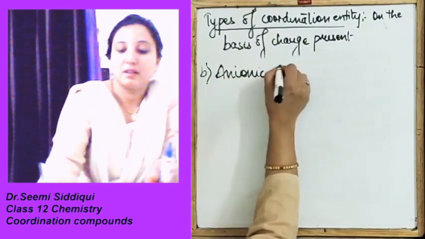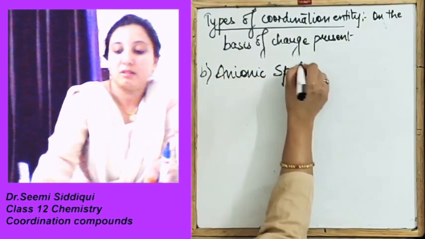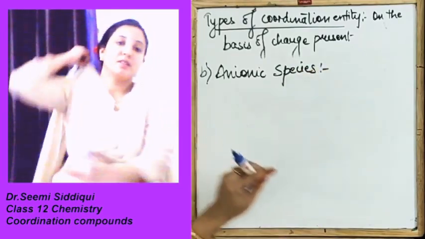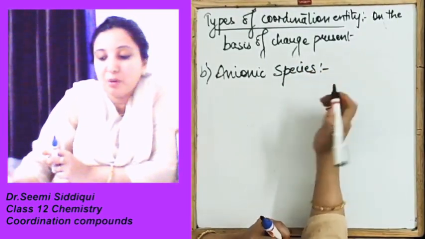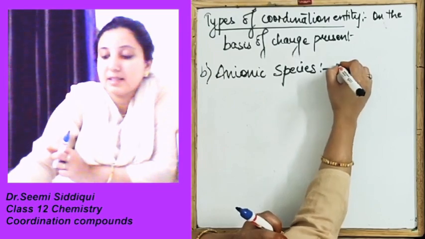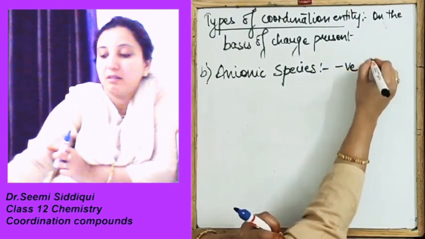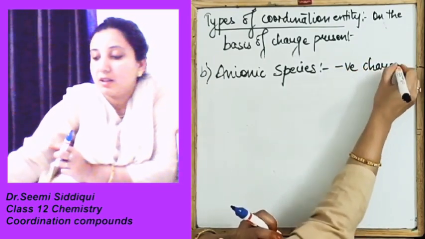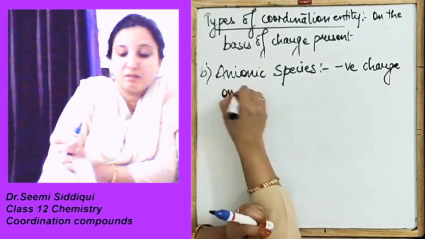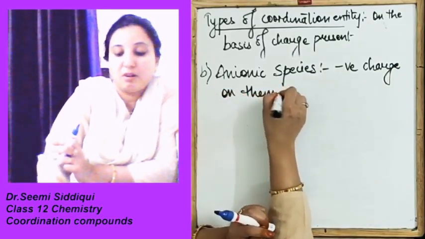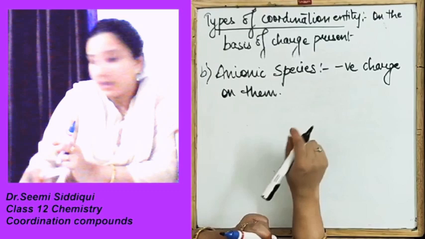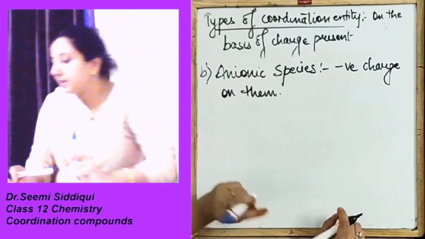B part, that is your anionic species. Now what is an anionic species? Complexes having negative charge on them. Clear? Now for example, let's take an example over here.